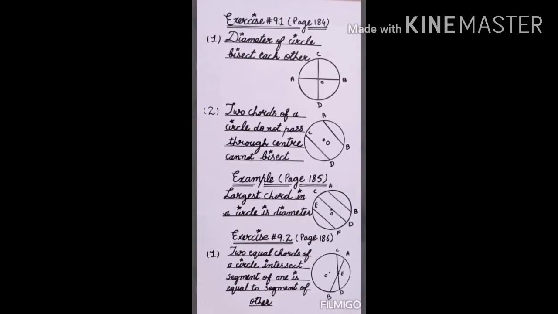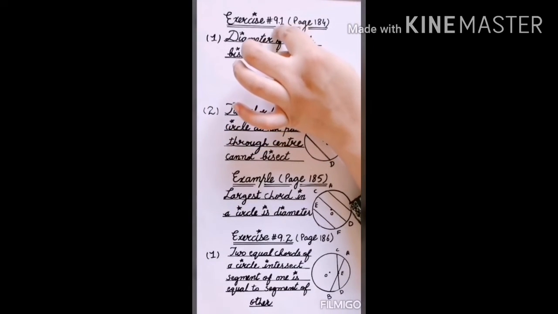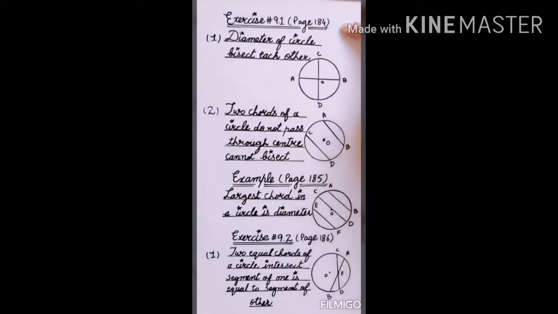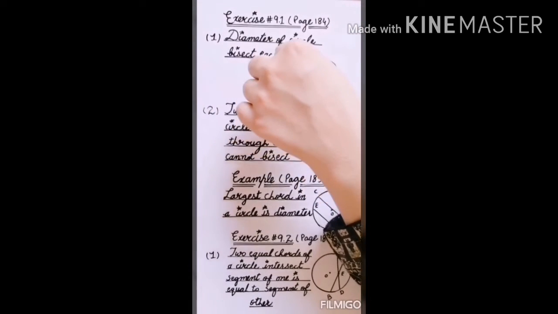Okay students, so the next statement is of question number 1 of exercise 9.1, that is on page number 184. This statement you have to learn as well. It is basically a question, but the question's proof is not in your syllabus. In this exercise only 2 questions that I have solved are included, and the statements of all the questions are included. So the first statement is that diameters of a circle bisect each other.